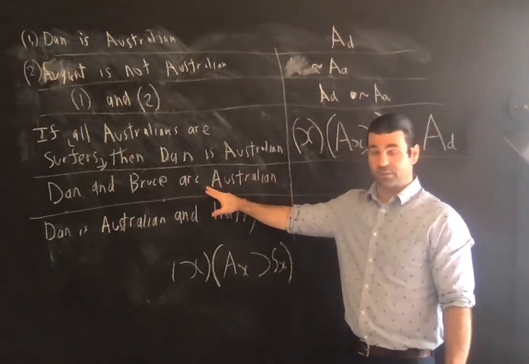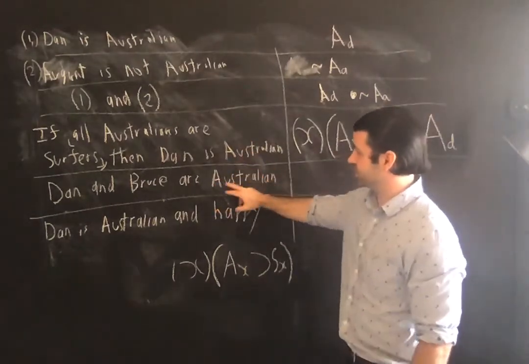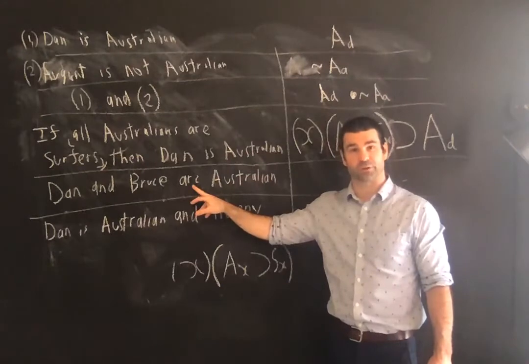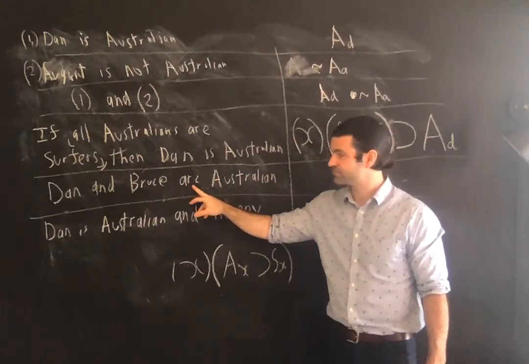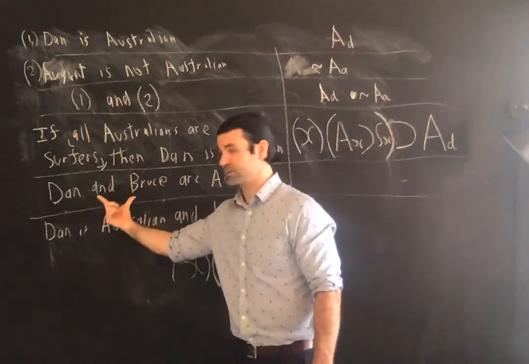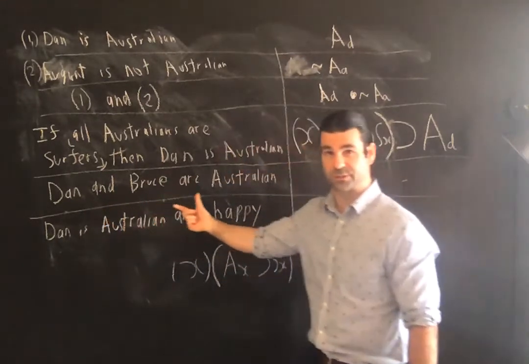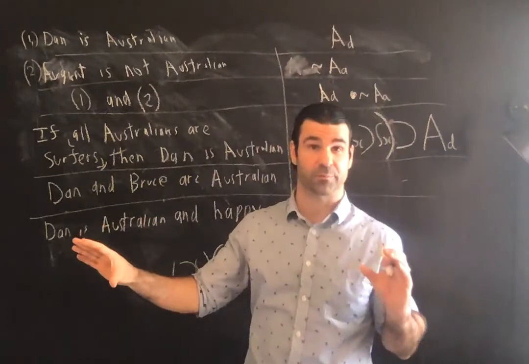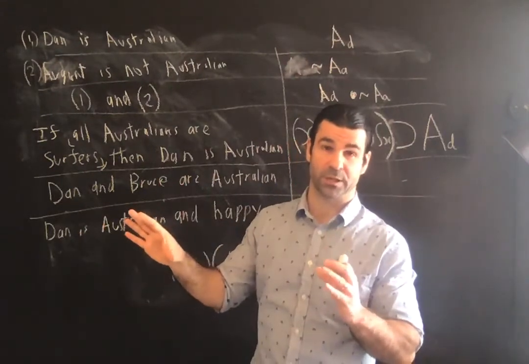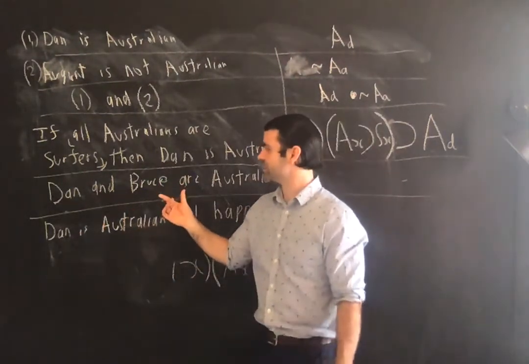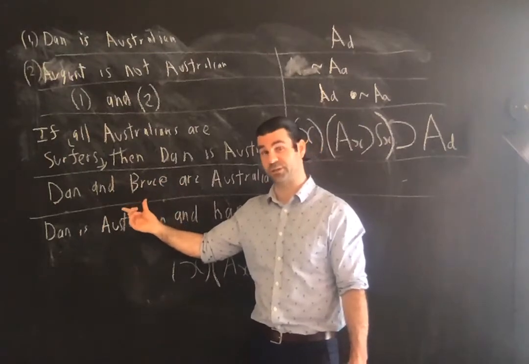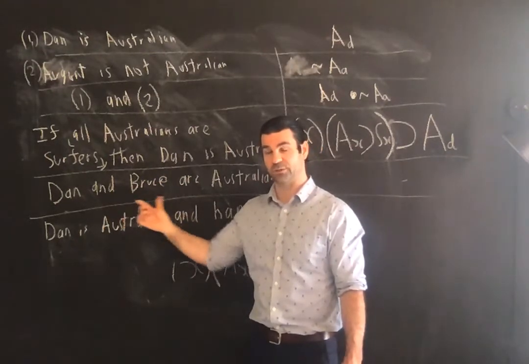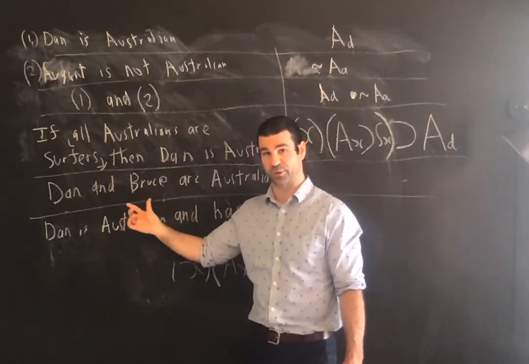How do I symbolize? This is a bit easier. I should have done this first, but Dan and Bruce are Australian. Okay. You've got a complex subject here. Remember them from translations in sentential logic. Complex subjects, complex predicates. You have to paraphrase them so that they can literally be. Right. This is complex because it logically contains two sentences as components.